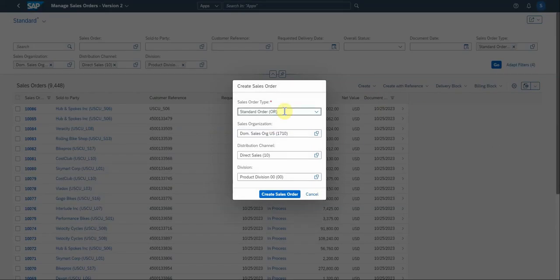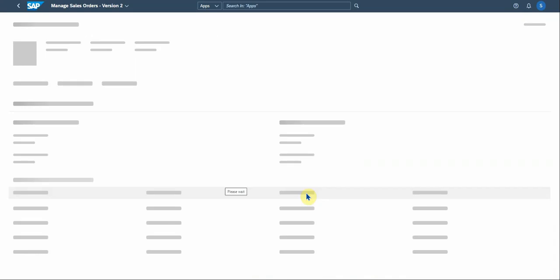Now, if you select that option, the sales order type is populated, your sales organization, distribution channel, and division. And this comes from your default settings that we discussed in the beginning of the video. So this will be populated automatically if you have completed your settings.